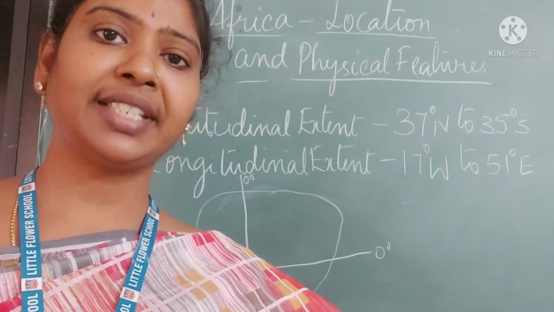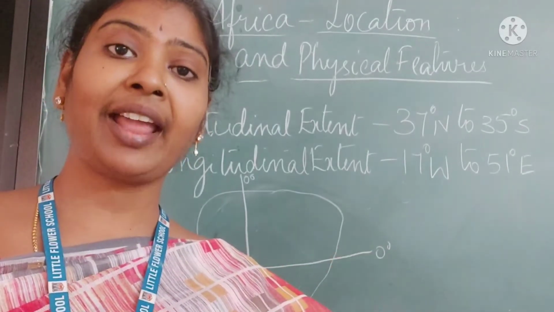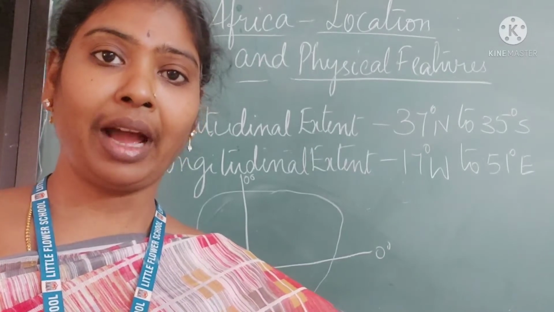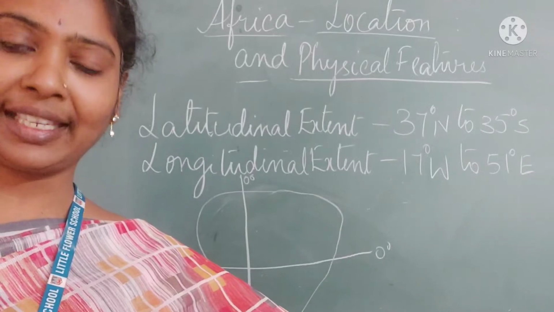In the last class, we have seen one of the continents of the world, that is Europe. Now we are going to see a very neighboring continent of both Asia and Europe, that is Africa. Let's get started. In the Europe lesson, we have seen that the Strait of Gibraltar separates Europe and Africa. Now, let us see the latitudinal and longitudinal extent of Africa.